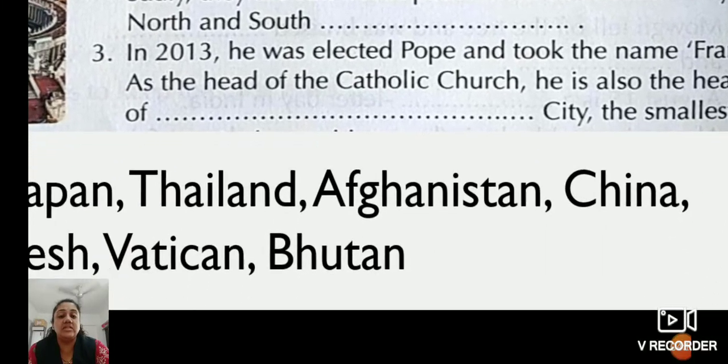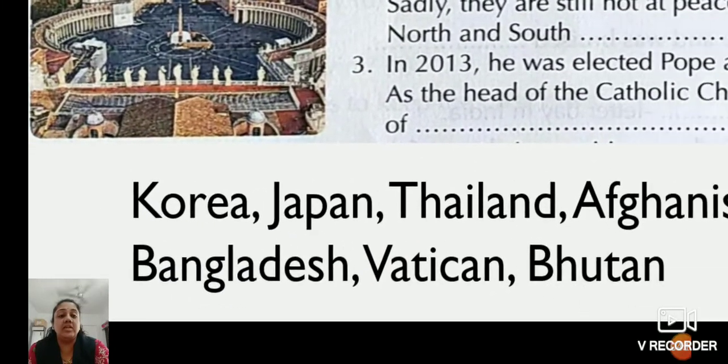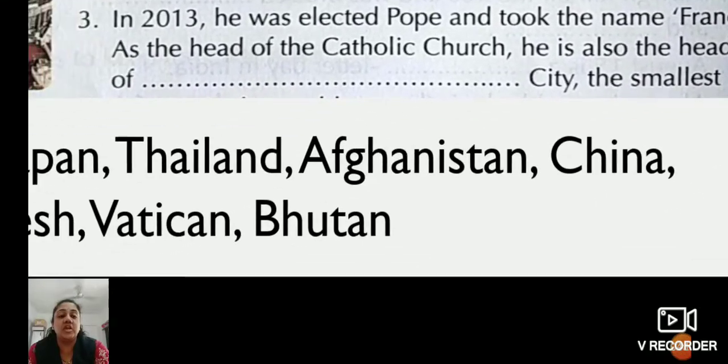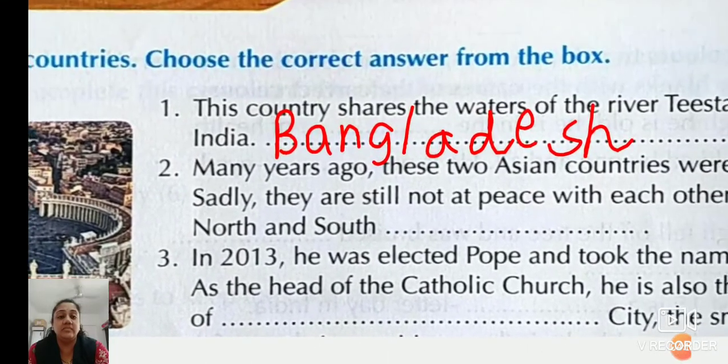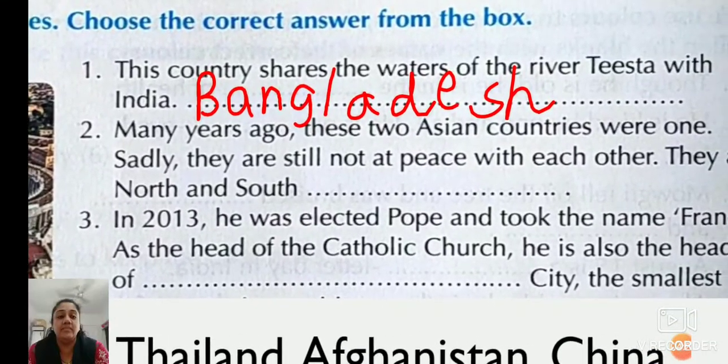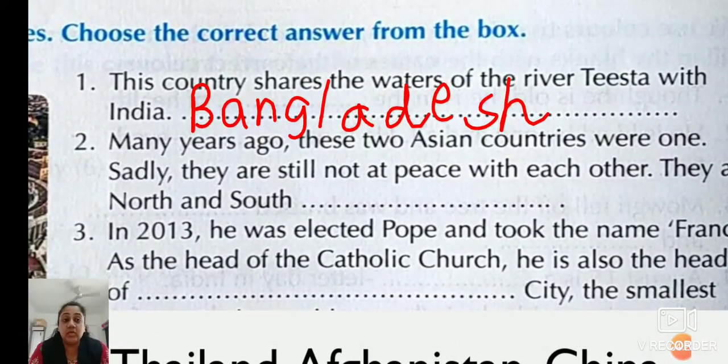See, here are the options: Korea, Japan, Thailand, Afghanistan, China, Bangladesh, Vatican, Bhutan. Read the sentence one more time. Many years ago, these two Asian countries were one. Sadly, they are still not at peace with each other. They are North and South. Which country is there, children?